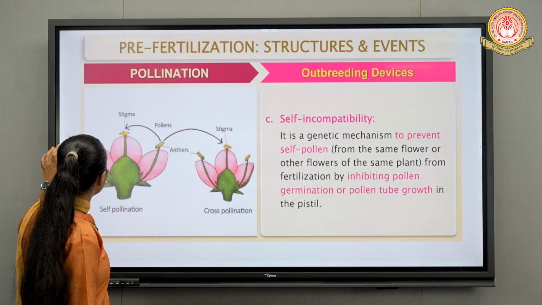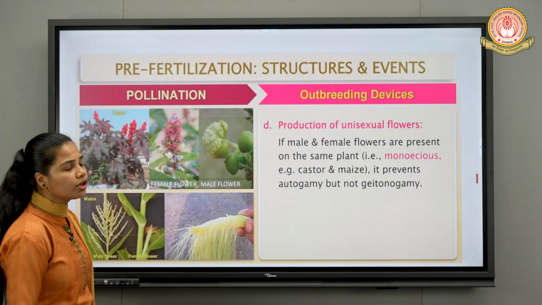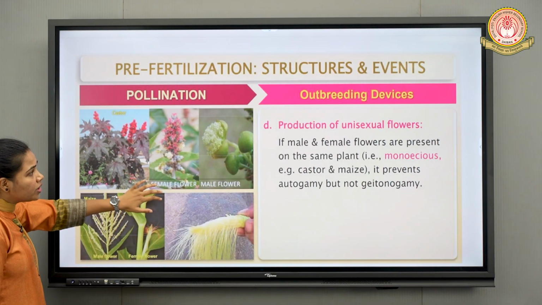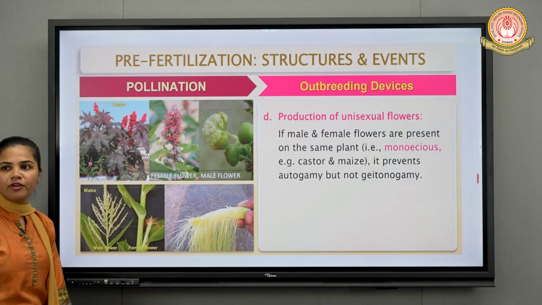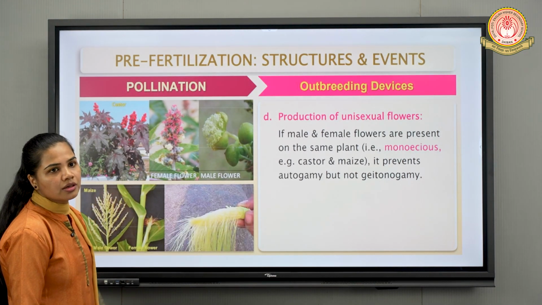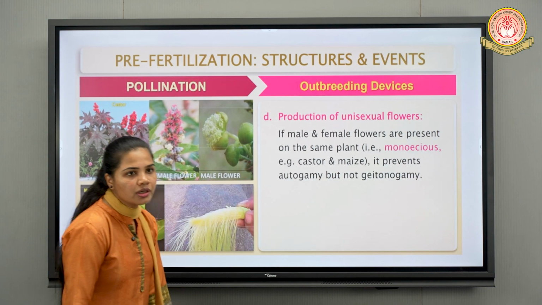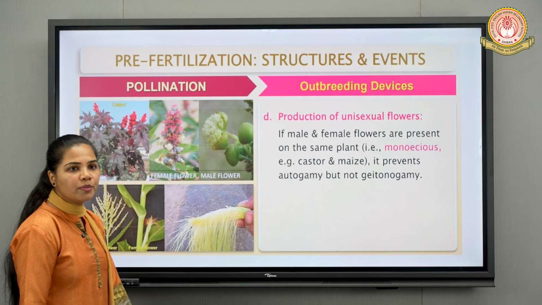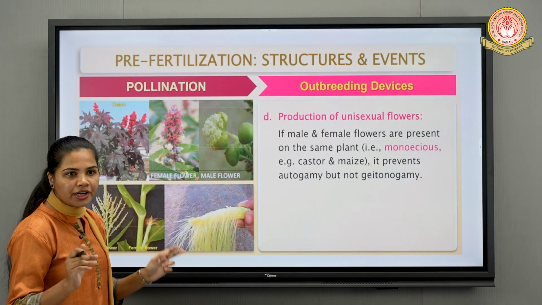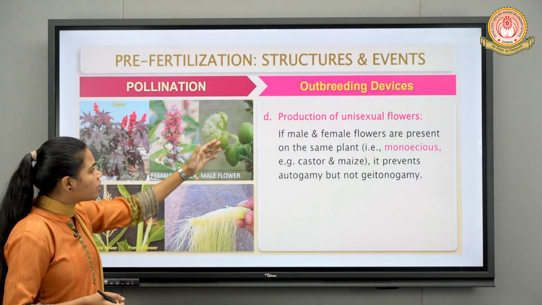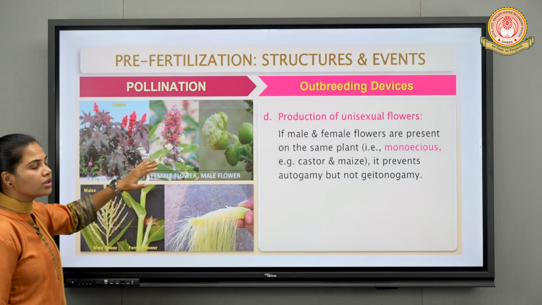Next we will discuss what? Fourth point is production of unisexual flowers. Now what do you mean by unisexual flowers? The flowers in which male and female reproductive organs are separated, right? So obviously if the male and female flowers are present on the same plant, what is it called?